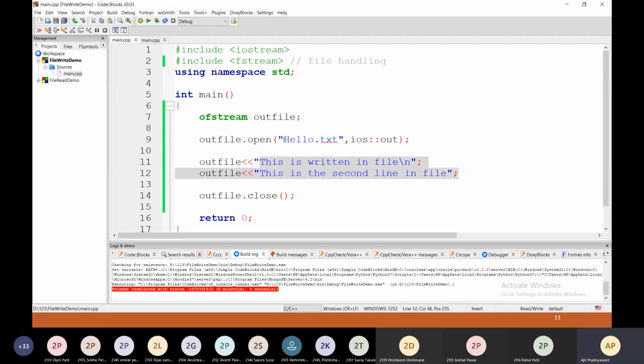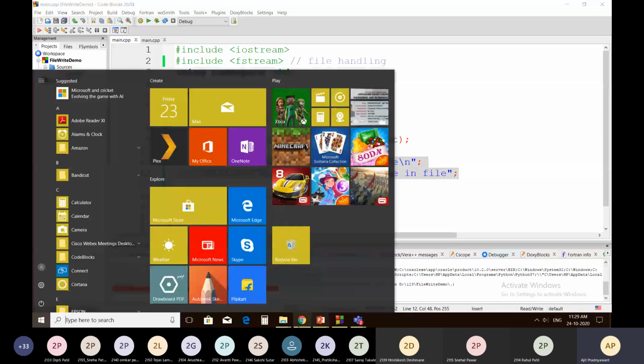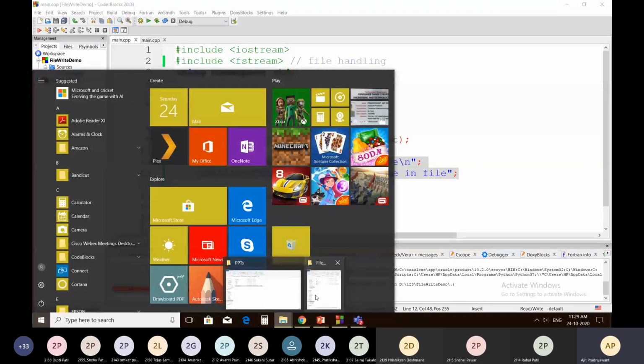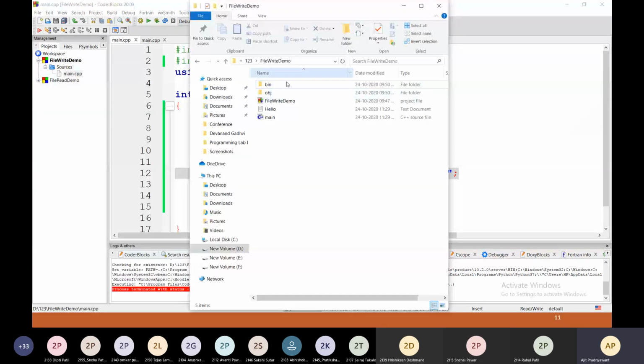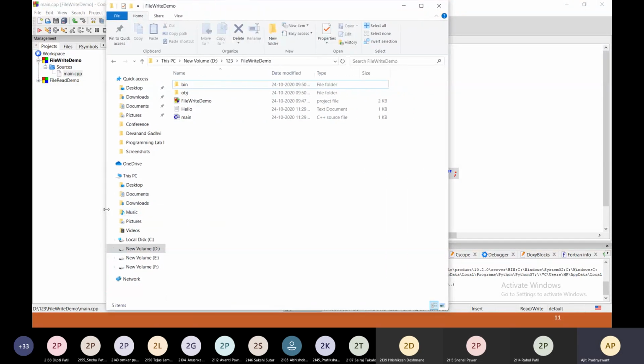This file is created where your program code is present, here where your project folder is present. Here it is, my project folder, and this is my hello file.